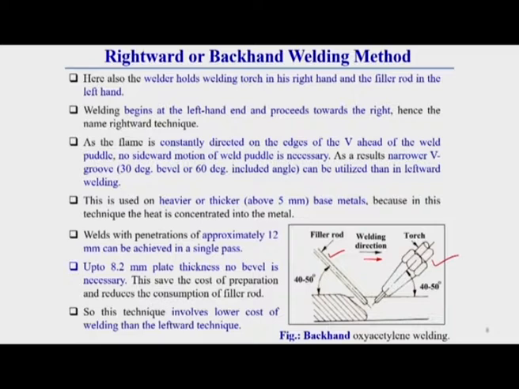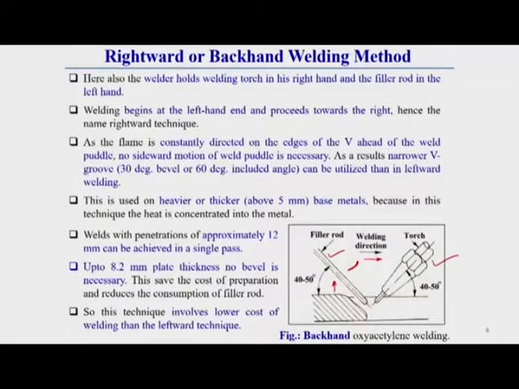Then you can think about why it is called the backward welding method, and why the previous one is called the forehand welding method. Depending upon the position of the filler rod, this type of name is given. Here you see the filler rod position is over the welded portion, at the back side. That is why you can call this the backhand welding method. In the other case, the filler rod is in front of the flame, which is the unwelded portion. So that is called the forehand welding technique.